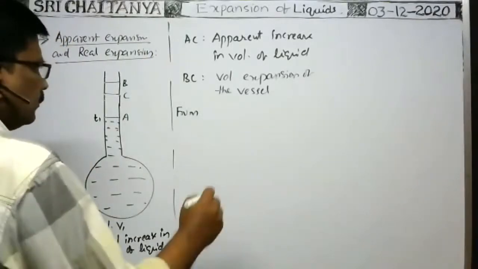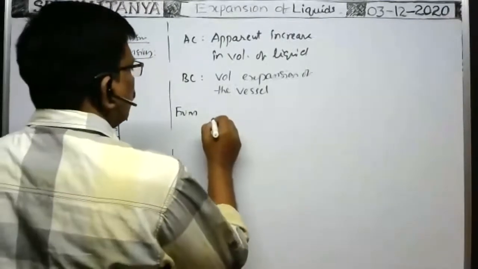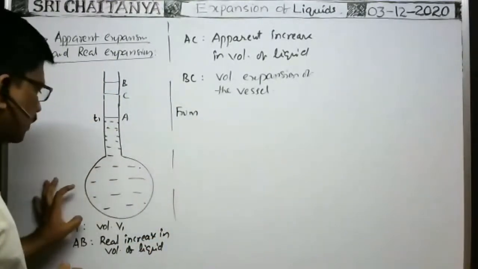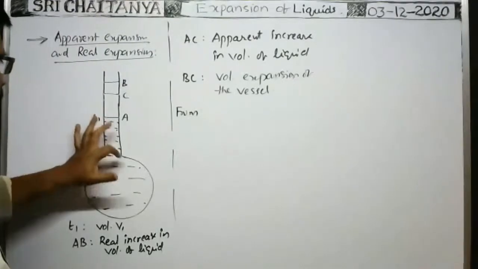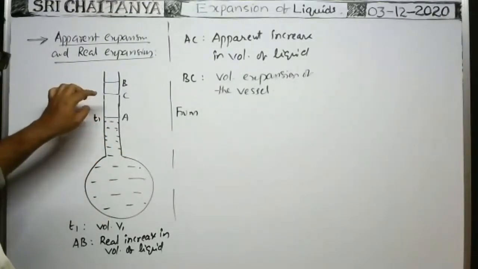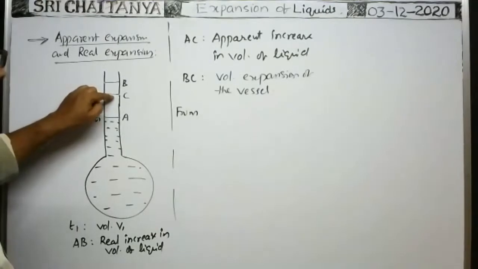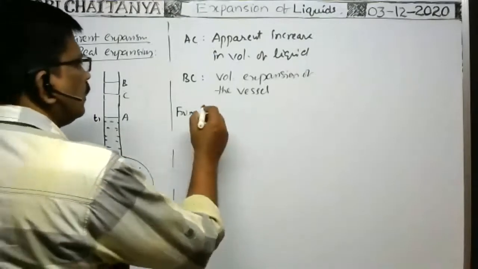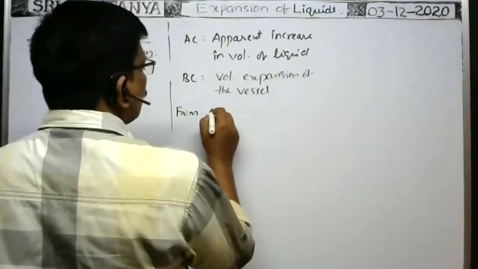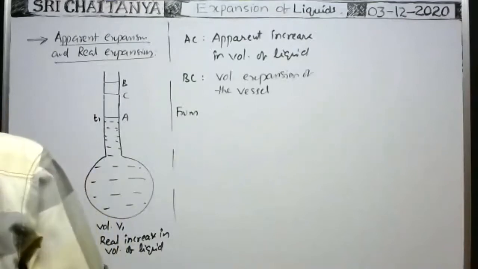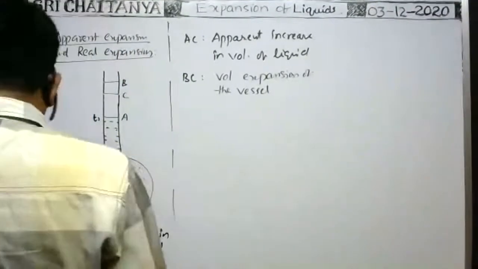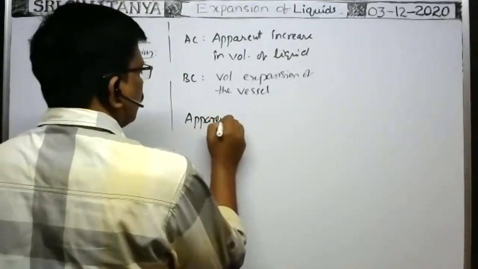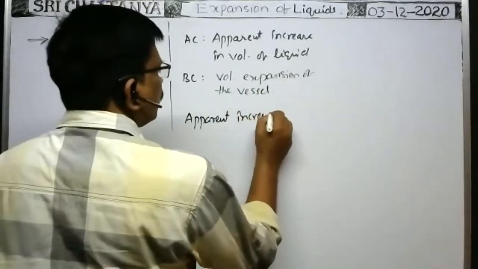Okay, here, as usual, at a temperature T1, the volume of the liquid is V1 up to this mark, and at a temperature T2, the volume of the liquid appears up to this one. That's why it is the apparent volume of the liquid at a temperature T2. Therefore, the apparent increase in volume.